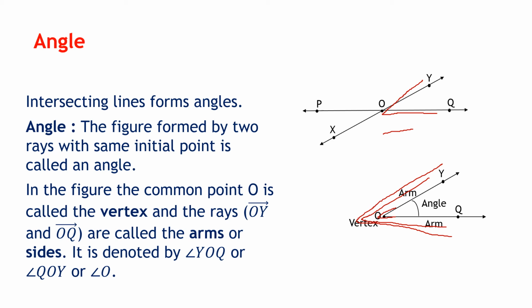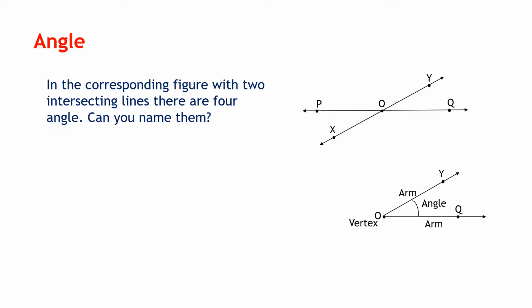Now look at the diagram again. The diagram with two intersecting lines. So they are forming not one angle. I just showed you one, but actually they are forming more than one angle. So look at the diagram again, and you will see there are actually four angles. There are four angles. Can you name all the four angles? One is done for you. YOQ is one angle. Can you name the remaining three?